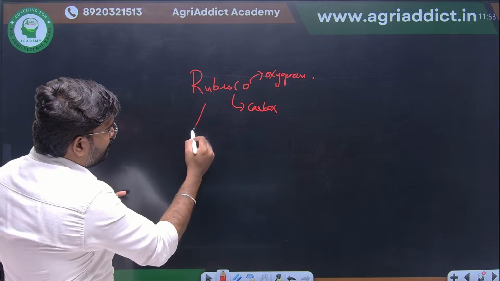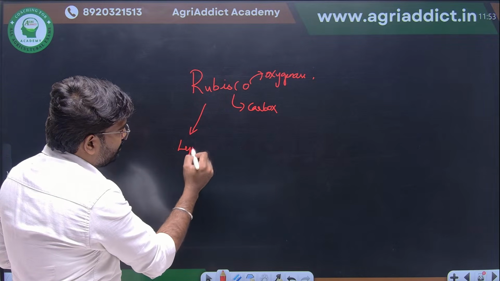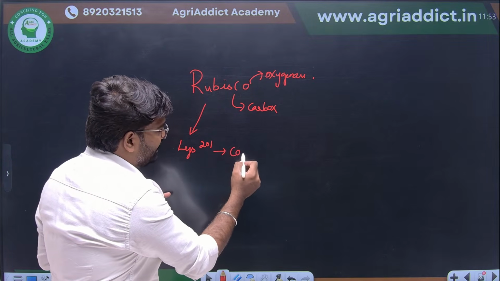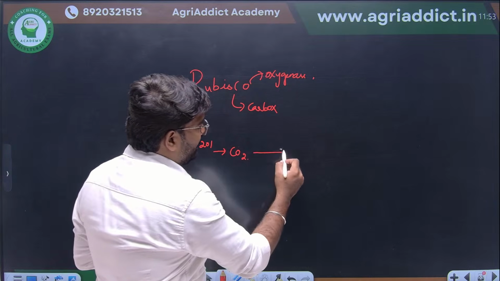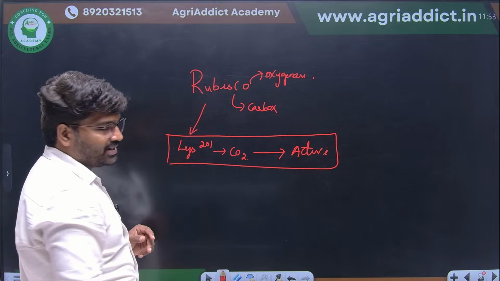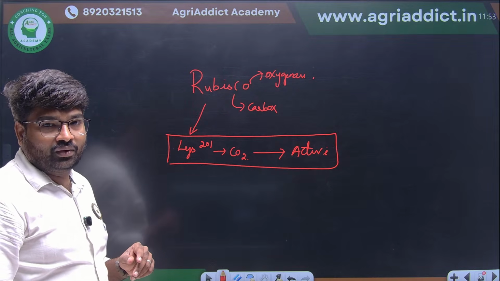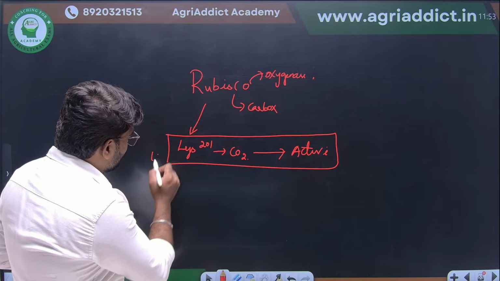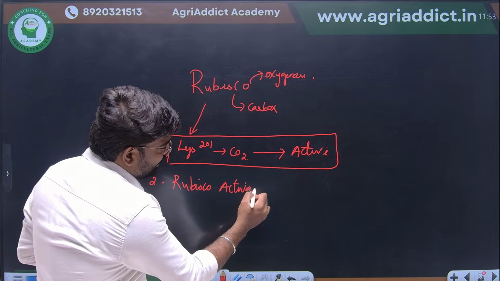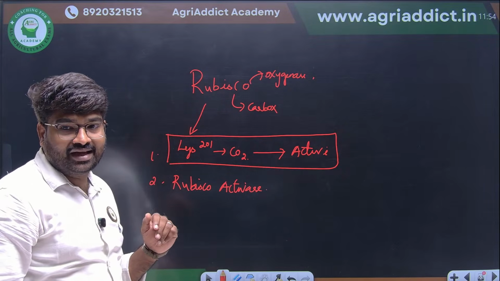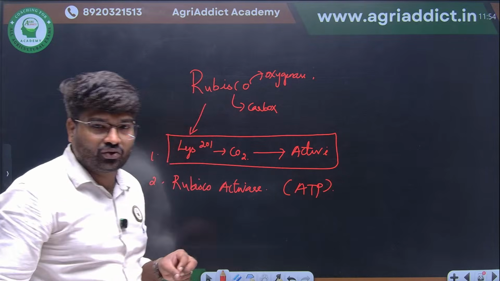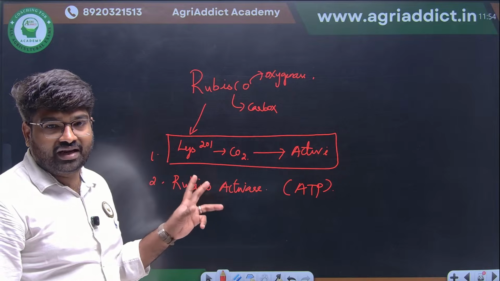This is one of the important points you have to remember. In Rubisco, a lysine residue will be there, particularly lysine 201. If this lysine 201 is carboxylated, it will become active. Lysine 201 residue carboxylated means it will become active. And the second most important thing, the Rubisco activase enzyme will be there. This will activate the Rubisco by utilizing ATP. These two are very, very important points.